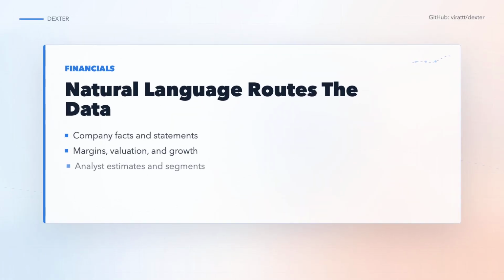The financials tool is especially practical. It accepts a full natural language query and asks the model to route that query to the right financial subtools. If you ask for a 5-year margin trend, it can choose income statements and ratios. If you ask about debt, it can use balance sheet data. If you ask about estimates, it can reach analyst expectations. That routing layer is a cleaner experience than memorizing a menu of finance API endpoints.